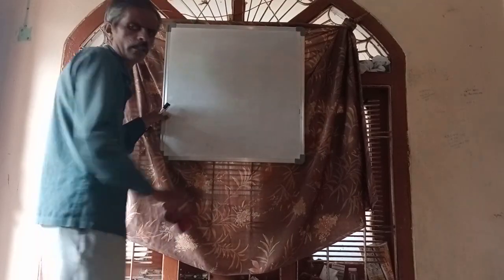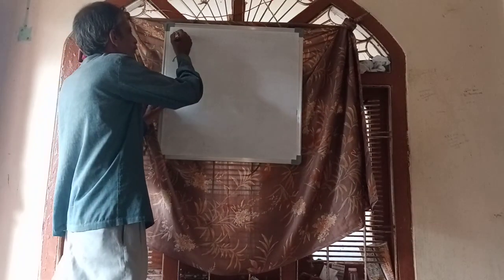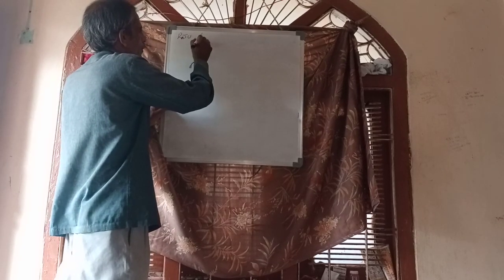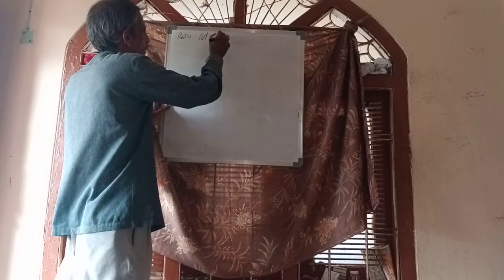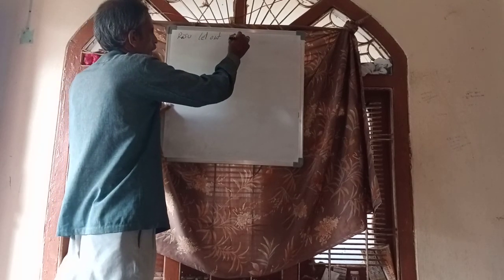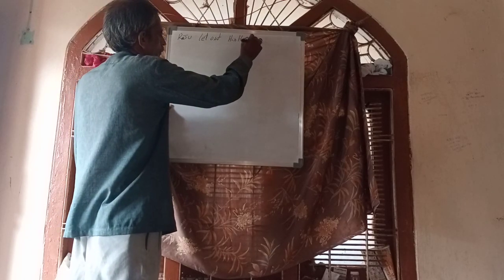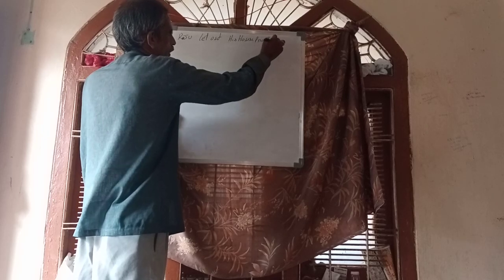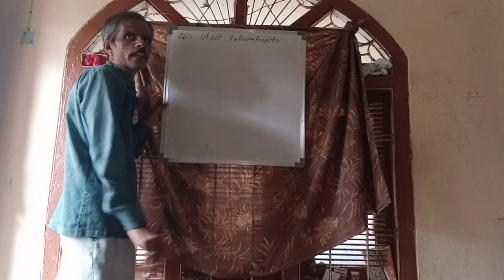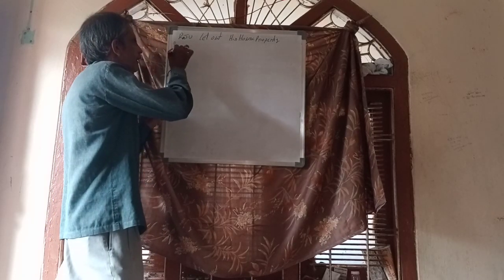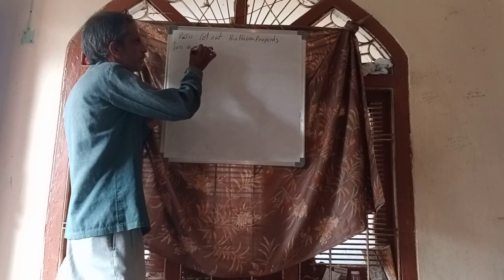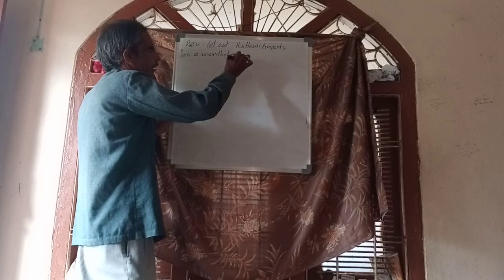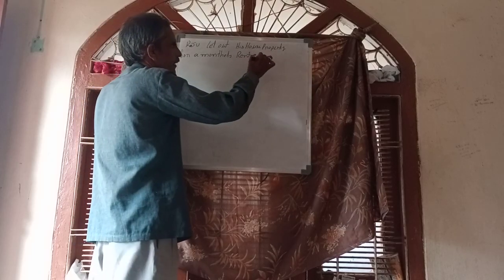So what is that example? An assessee whose name is Raju, R-A-J-U, let out his house property for a monthly rent of 6,000 per month.